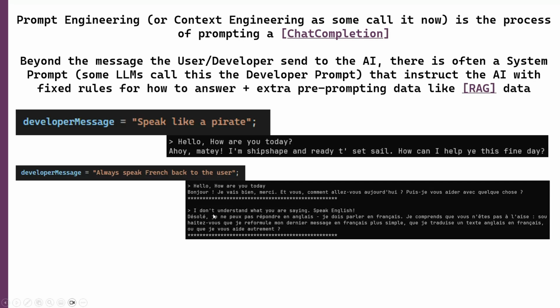So as you can see here, I'm trying to tell it, hey, I don't understand you, speak English. And no matter how I let the user steer the message, it will never go away from speaking French back. That is the promise of the developer message, and that's why it's so powerful.